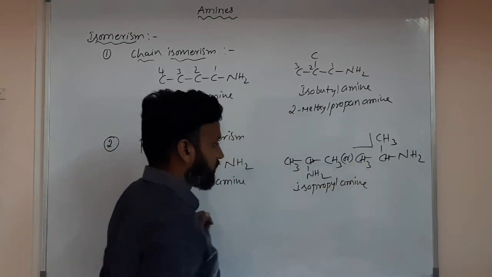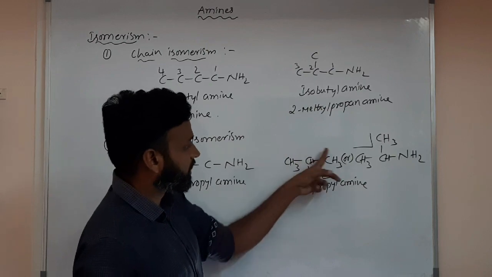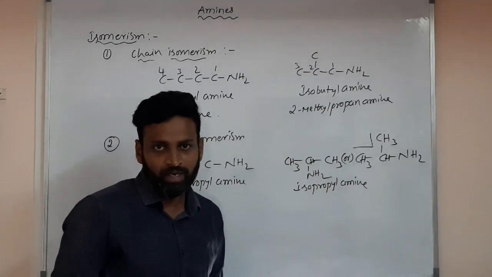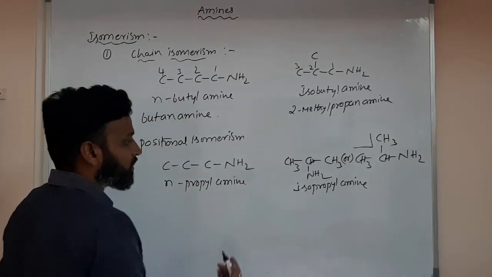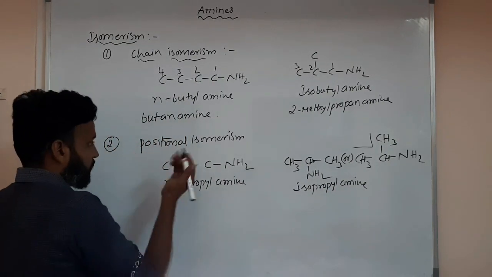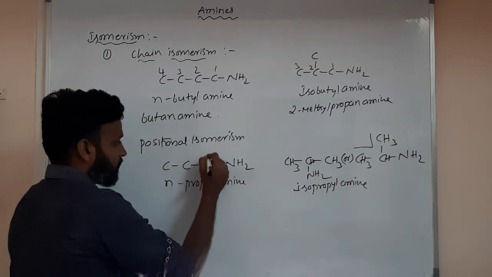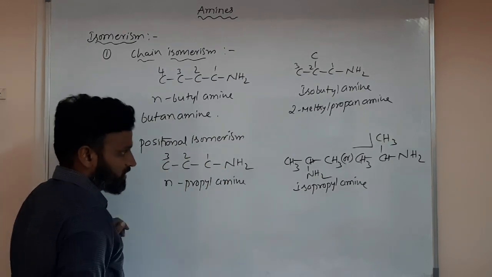So how do you check? If the last second carbon has methyl, that is isopropyl, so isopropyl amine. These two are positional isomers, meaning just the position of the amino group is different.